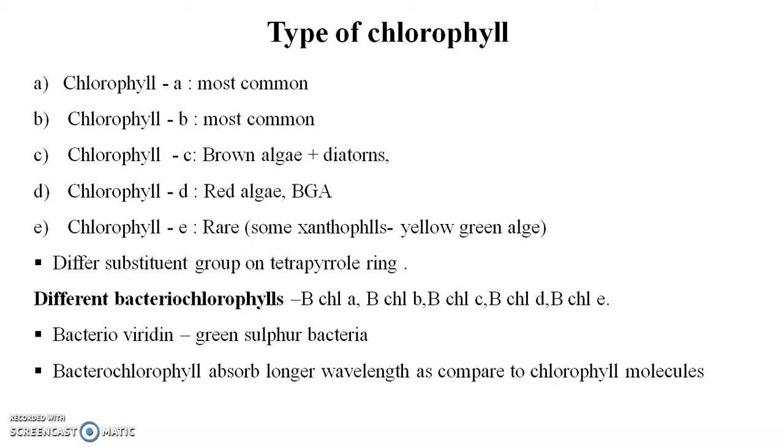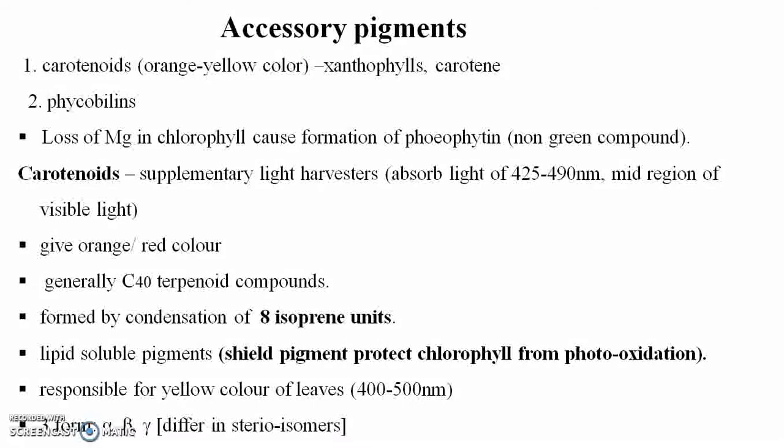They differ in the constituent groups of the tetrapyrrole rings. There are also bacteriochlorophylls, that is, the B chlorophylls. The B is related to bacteria and chlorophyll A. These are bacteriochlorophyll A, B, C, D and E. Bacterioviridae is a green sulfur bacteria. Bacteriochlorophyll absorbs longer wavelengths as compared to chlorophyll molecules.